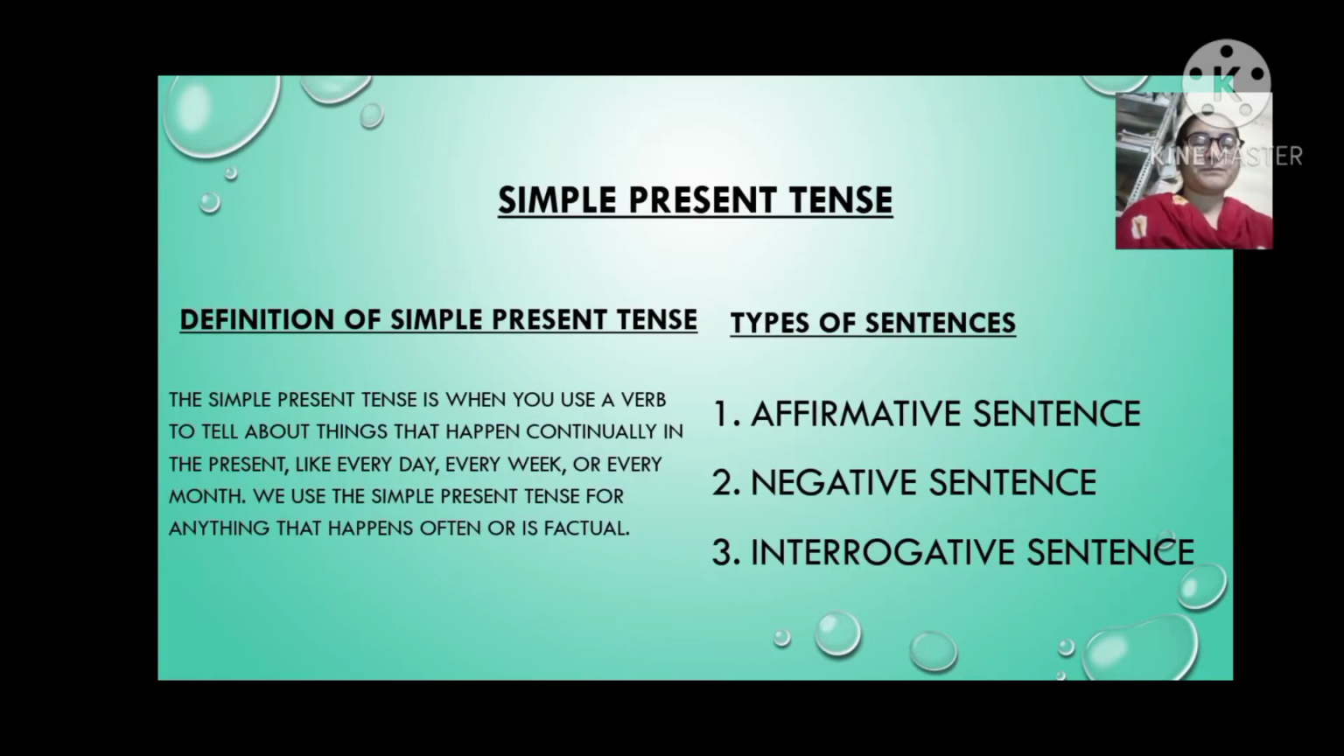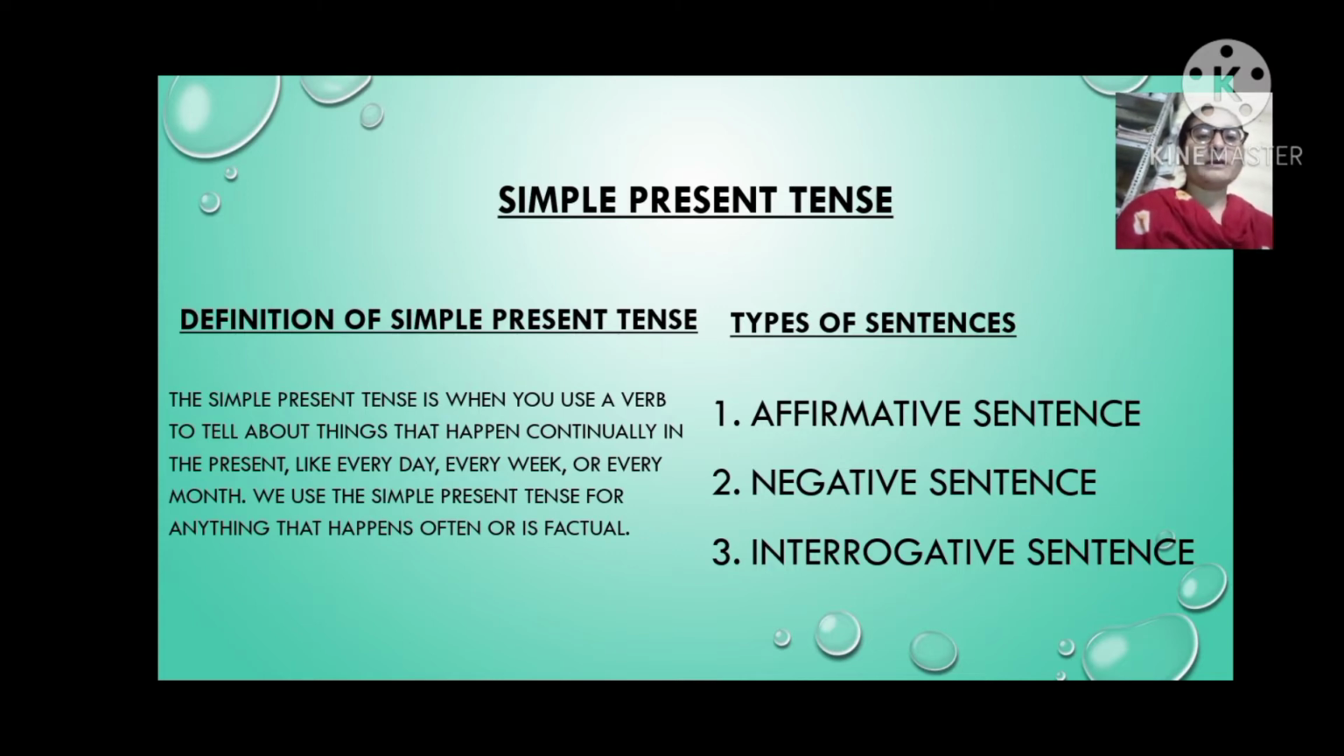Simple present tense. Definition of simple present tense: the simple present tense is when you use a verb to tell about things that happen continually in the present, like every day, every week, or every month. We use the simple present tense for anything that happens often or is factual.